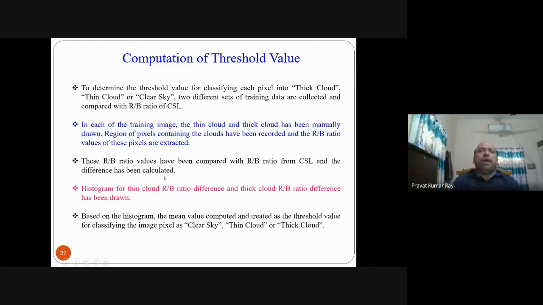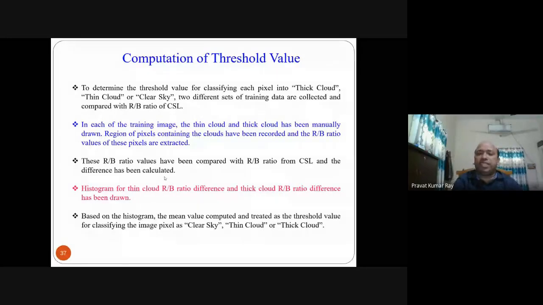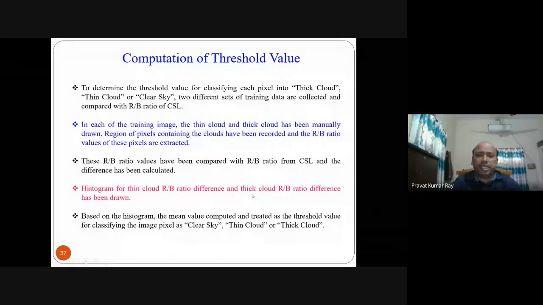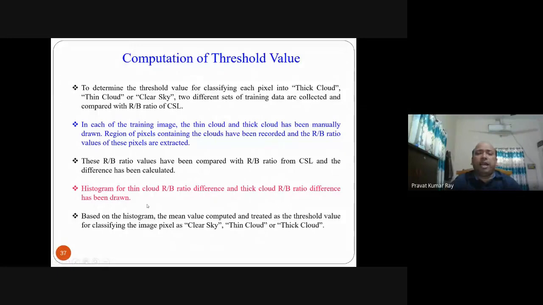Means one reference that we will get from the R by B ratio of clear sky, and for any image having thin cloud or thick cloud, what is the R by B ratio of thin cloud and thick cloud, that we will find out. Then we have to compare. The difference you have to calculate. Then a histogram of the thin cloud R by B ratio difference from the reference and the thick cloud R by B ratio difference has been drawn. After finding out the difference, a histogram is drawn.